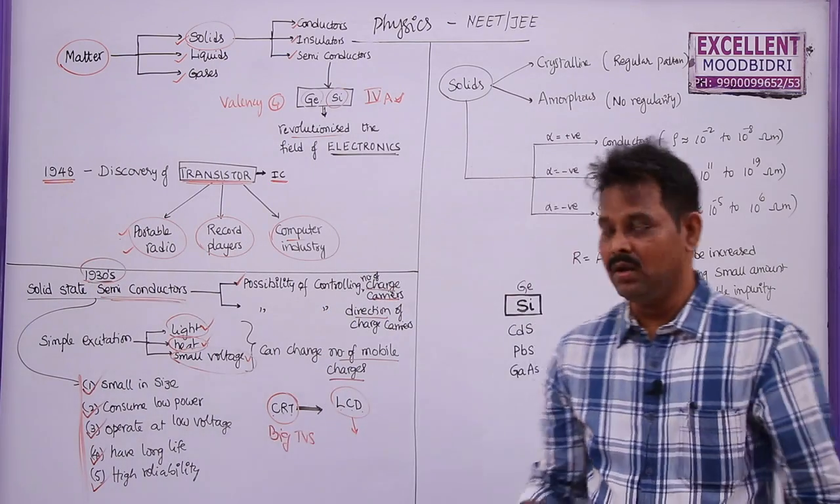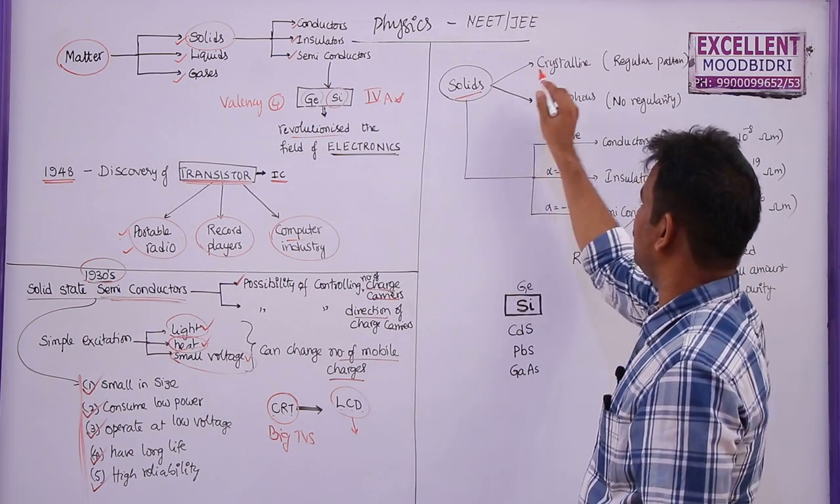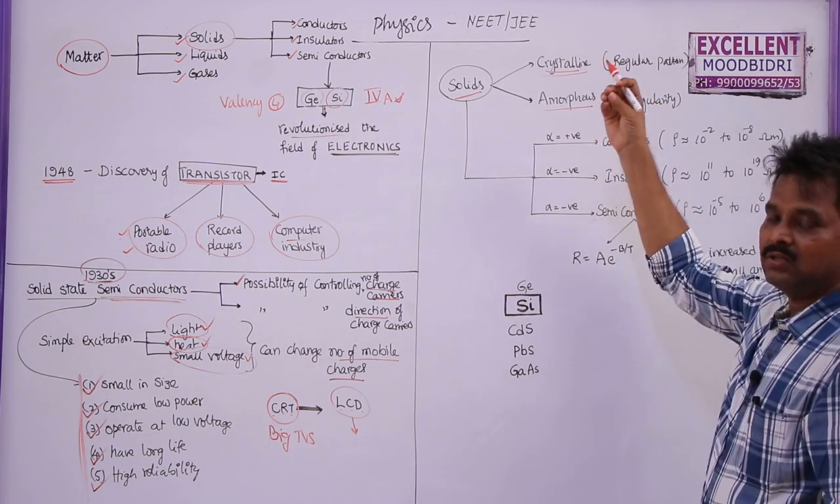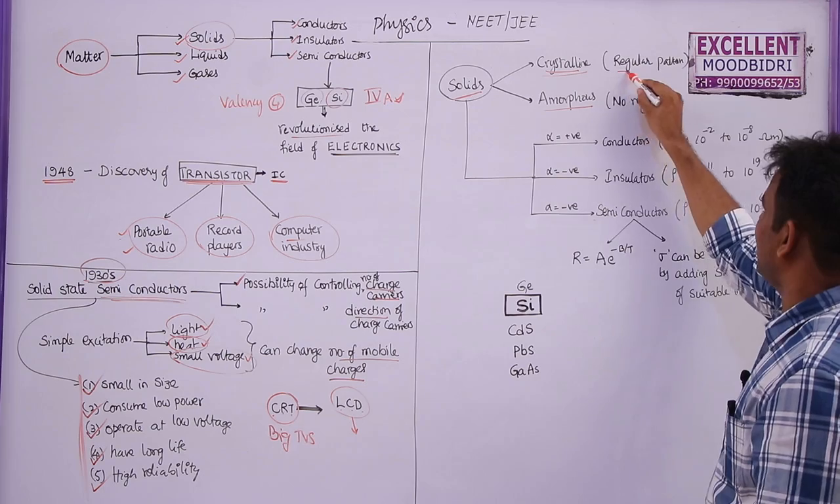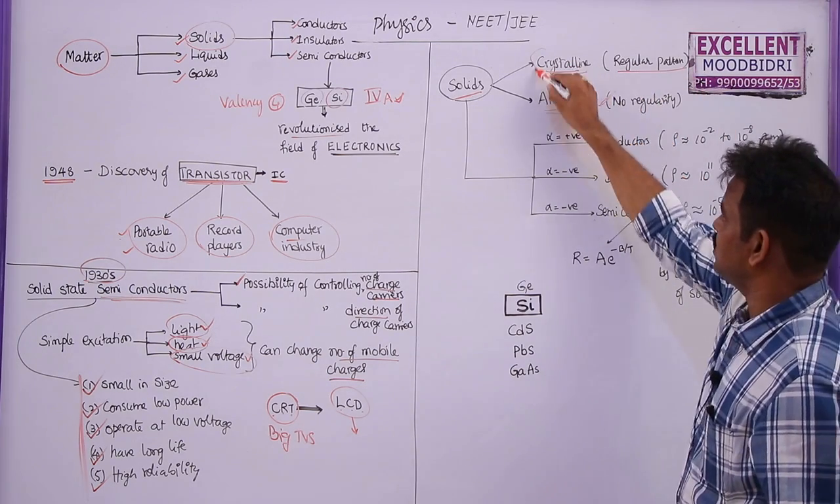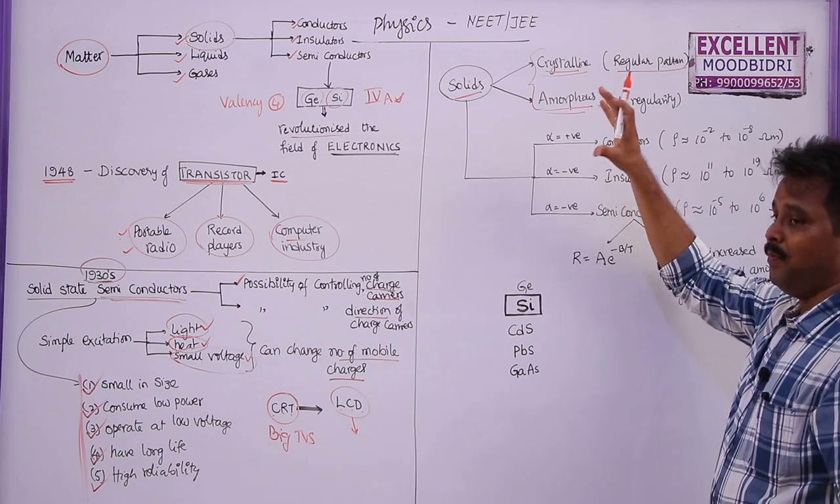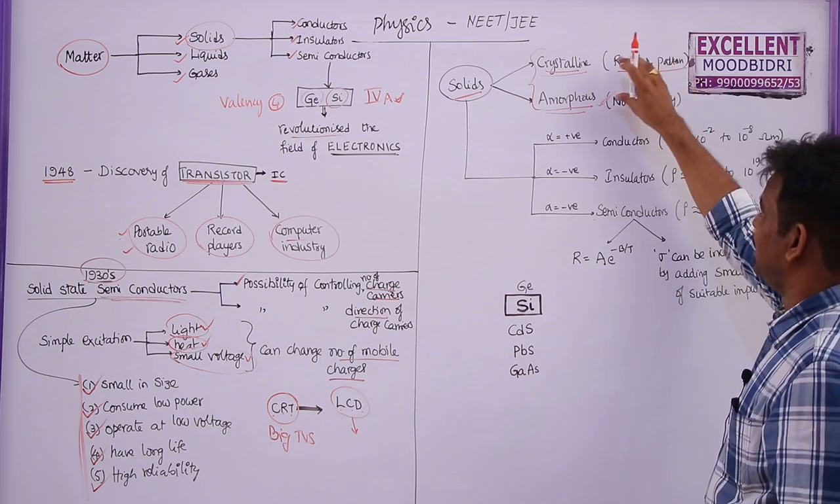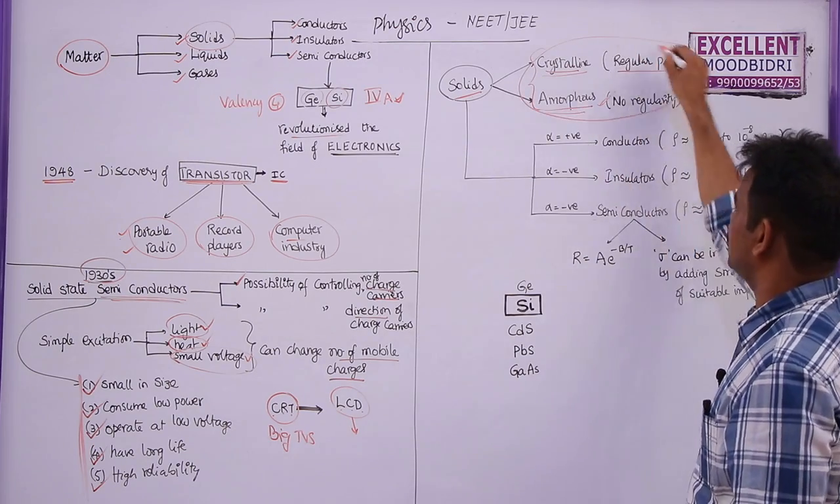Now here, solids are divided into crystalline solids and amorphous solids. Crystalline means sugar, salt, these are all crystals. So they have a regular pattern. But amorphous solids have no regular pattern. This is about the regular or irregular pattern of the arrangement of the atoms inside a solid.